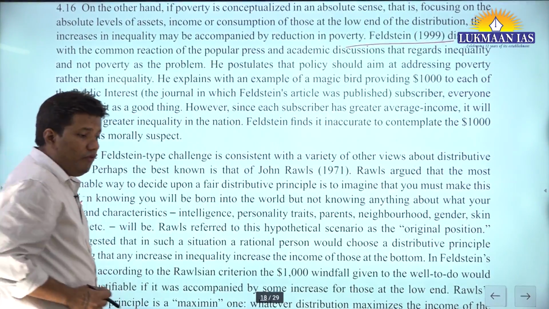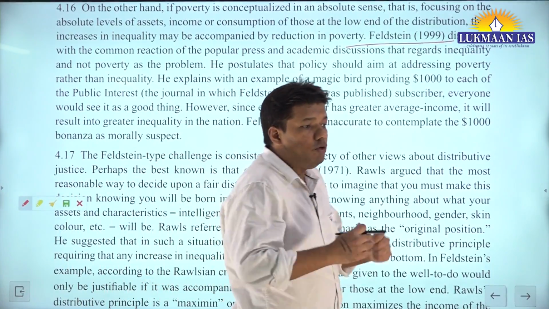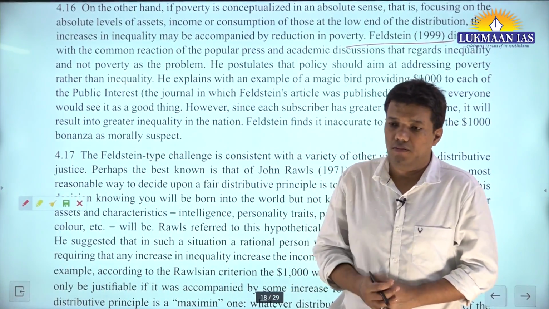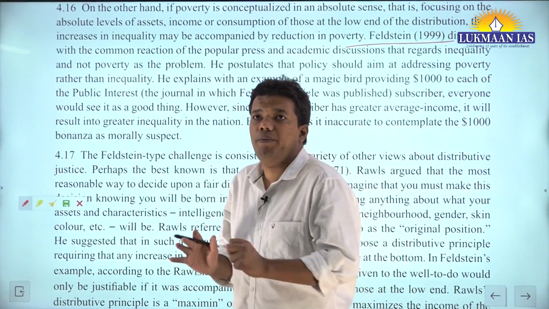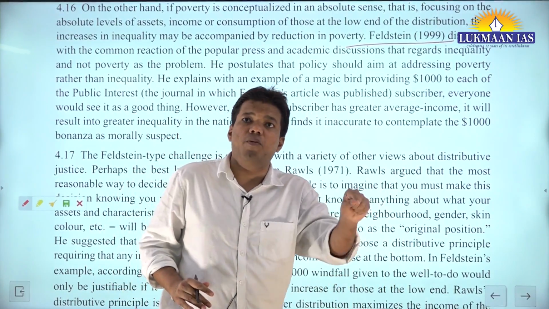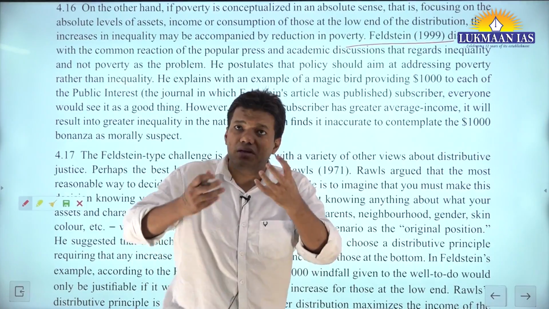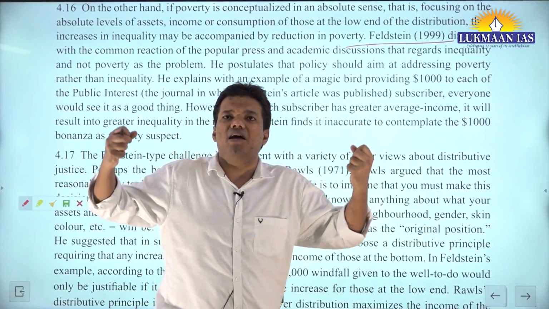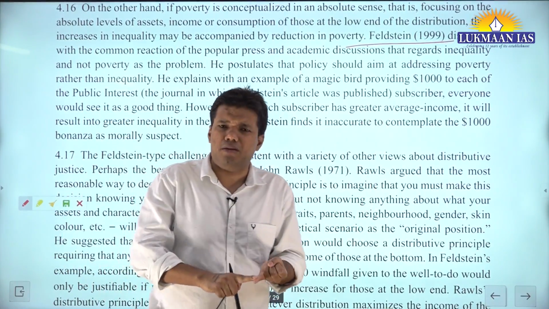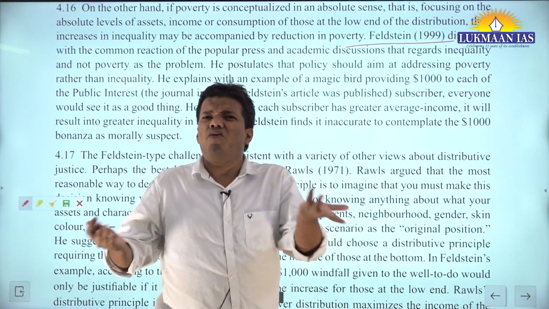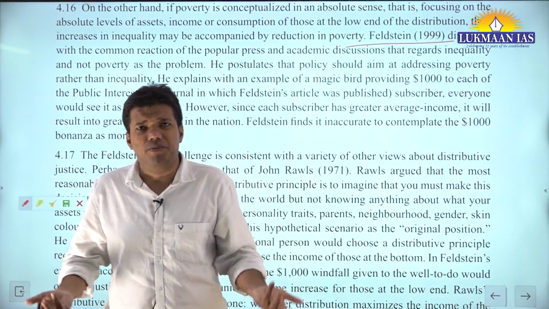Professor Feldstein is one of those economists who says the focus of academicians and the media should not be more on relative poverty elimination. No, he said first tackle absolute poverty. Many of you must have read the book Poor Economics by Professor Abhijit Banerjee. Wonderful book.